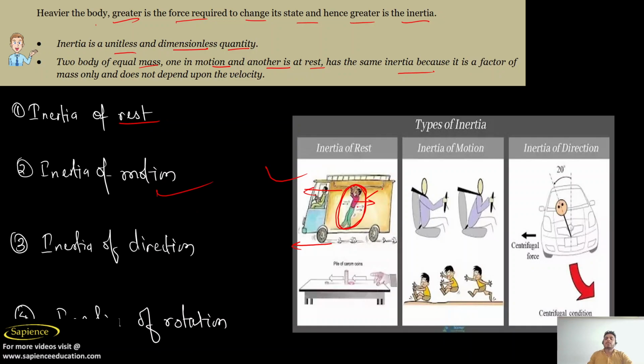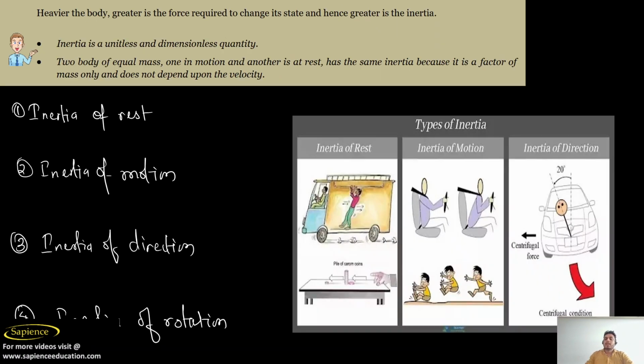Now inertia of motion. For example, you can see this person is driving a car and he is in motion, suppose with a velocity of 10 meter per second. But suddenly he applies the brake.